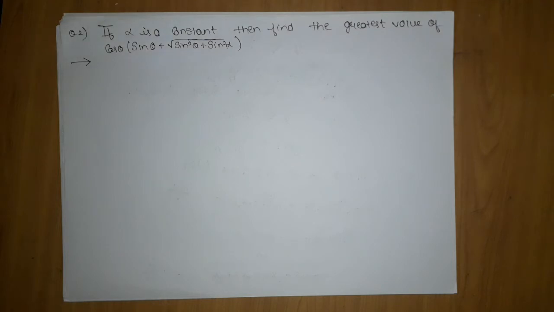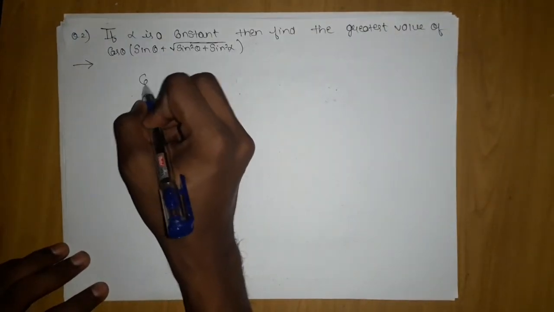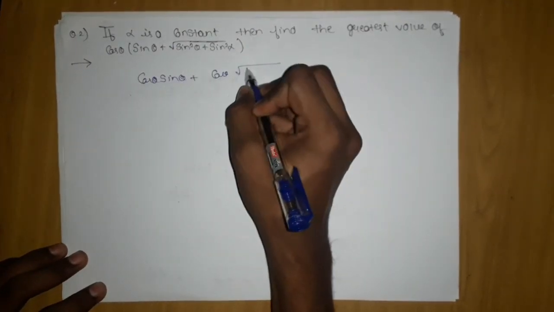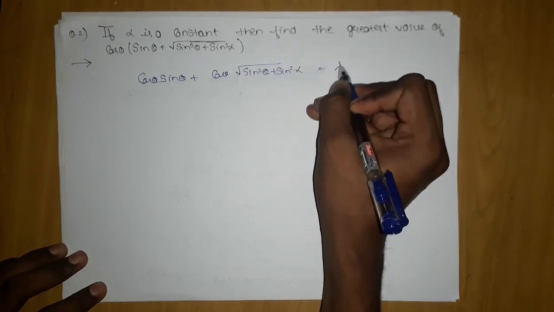So this is the second question on Cauchy inequality. If tan alpha is a constant, then find the greatest value of cos theta sin theta plus cos theta under root sin square theta plus sin square alpha. We want to find the greatest value of this thing. So what we should do, we will set cos theta into sin theta plus cos theta into under root sin square theta plus sin square alpha equal to some lambda.